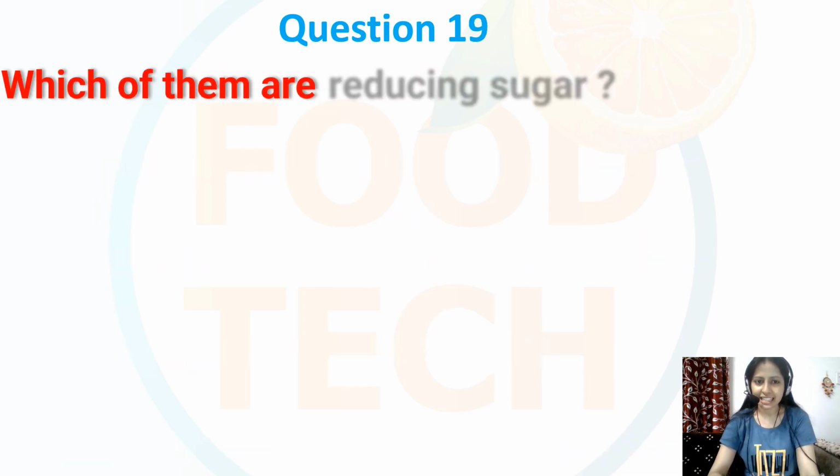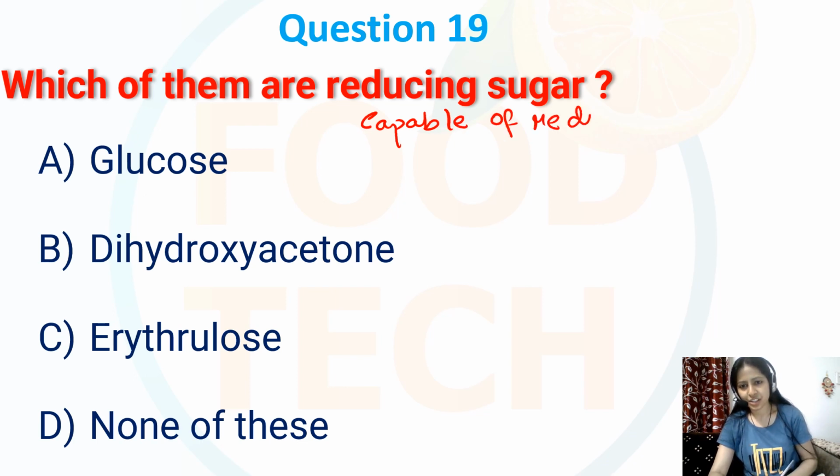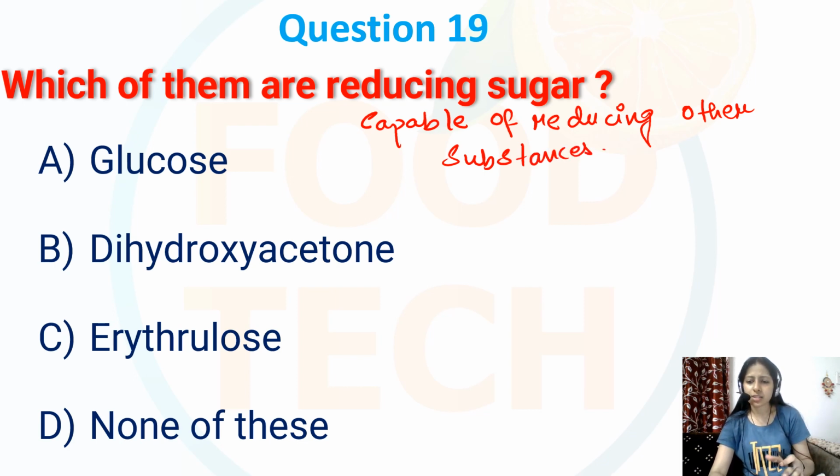Question number 19. Which among the following are the reducing sugars? Glucose, dihydroxyacetone, erythrulose, or none? So what are reducing sugars? These are the sugars that are capable of reducing other substances, particularly those containing metal ions, for example copper ions.